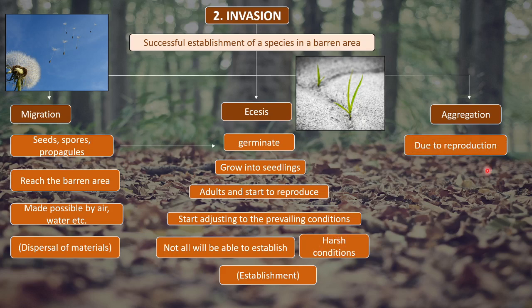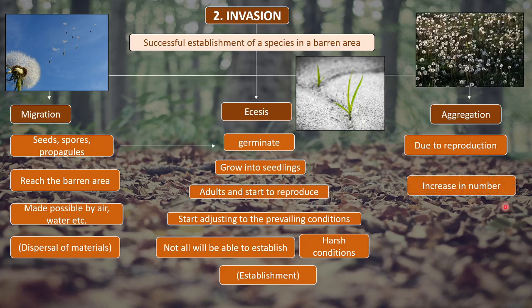Then coming to our next part, which is aggregation, the last step of invasion. What happens in aggregation? During ecesis the organisms were reproducing. Due to reproduction, they increase in number. Organisms that were only one or two in number now increase to a large number.